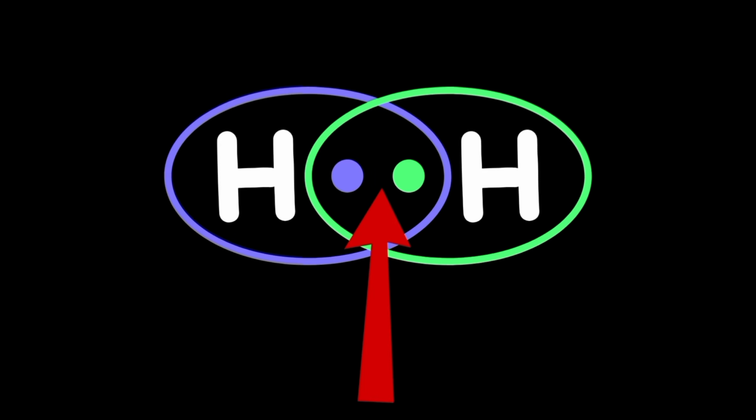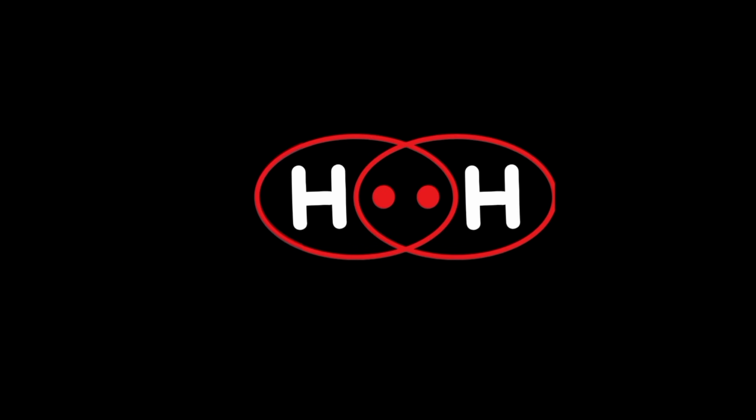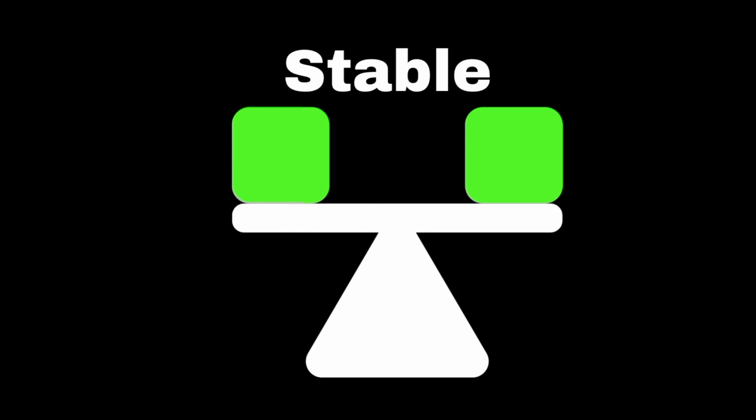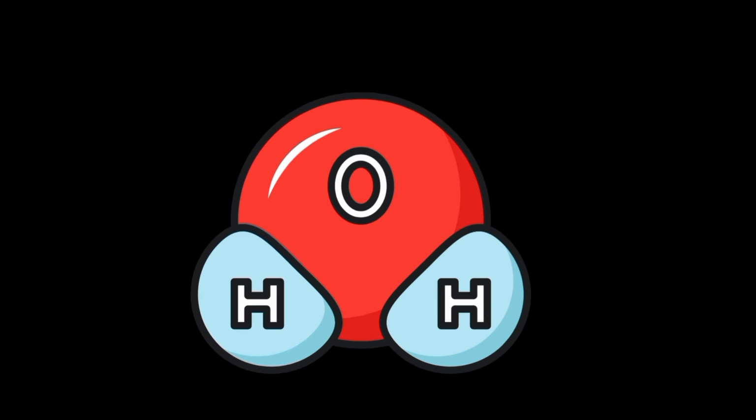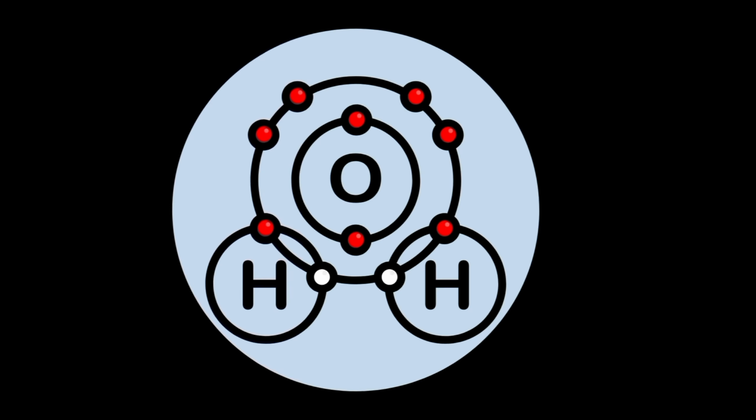Covalent bonds are formed when two atoms share pairs of electrons. This type of bond usually forms between nonmetals. The shared electrons allow each atom to obey the octet rule, and by doing so, they become stable. Covalent bonds can be single, double, or triple, depending on how many pairs of electrons are shared. An example is water, where oxygen shares electrons with 2 hydrogen atoms.